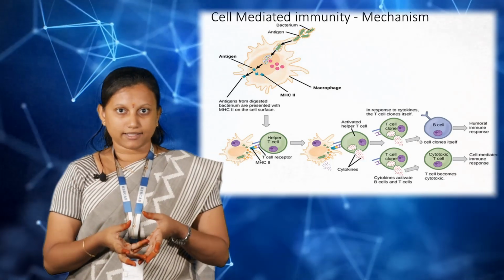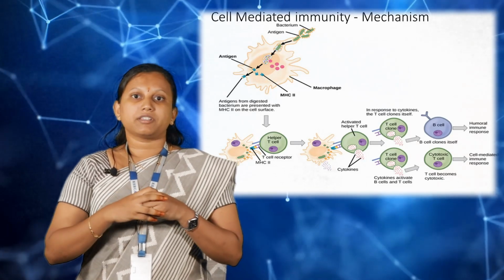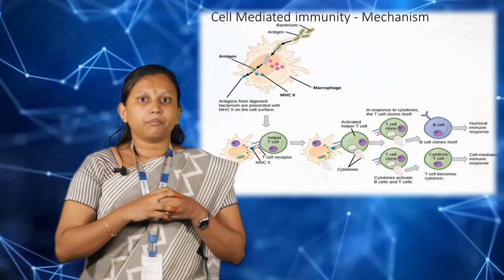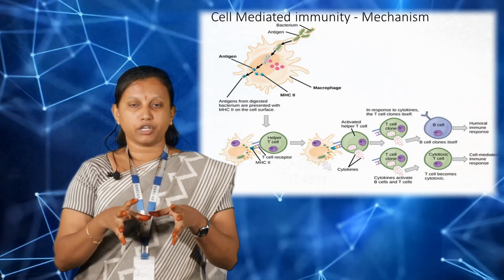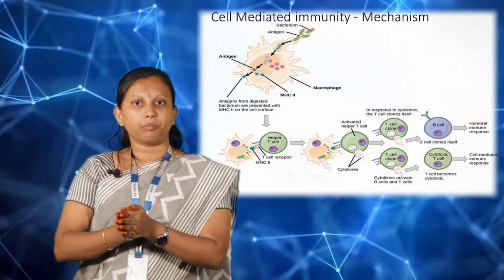This occurs through a mechanism like this: first the pathogens enter our cells. Now our antigen presenting cells engulf the bacteria or virus and degrade it into small peptides, and then it is attached with the MHC complex.